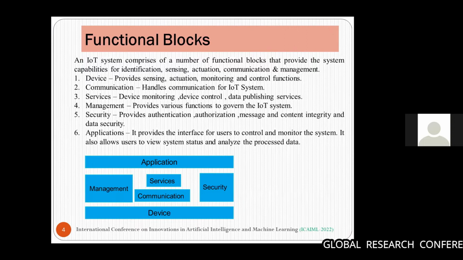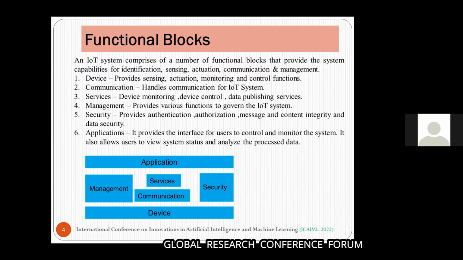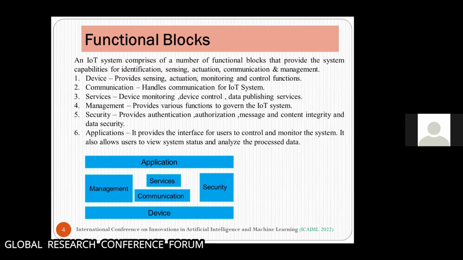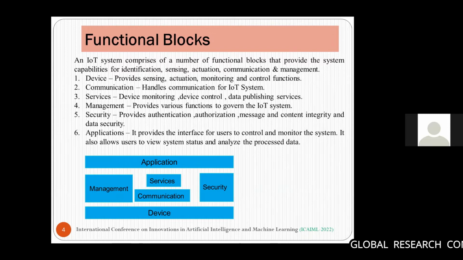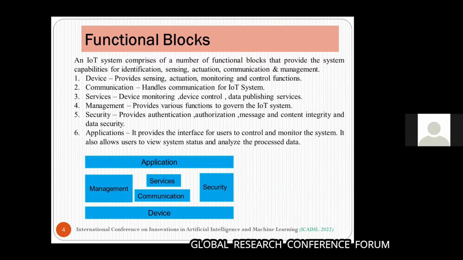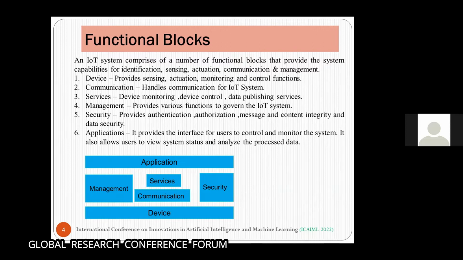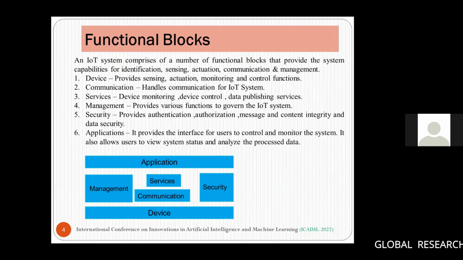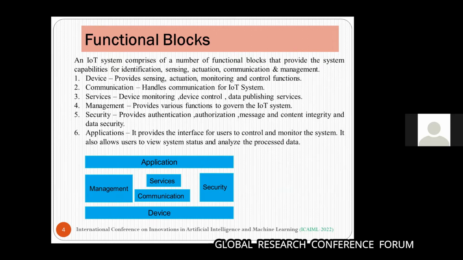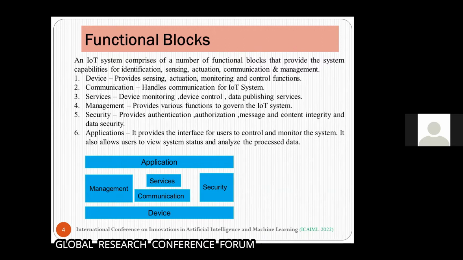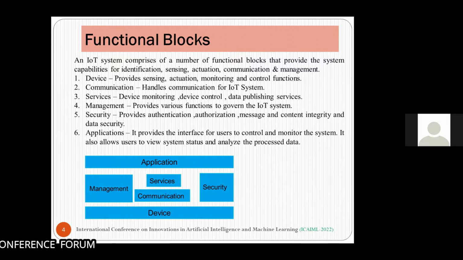As we are connecting different physical objects with the Internet of Things, it has different blocks. These are the functional blocks of the IoT: device, communication, services, management, security, and application. Each block has its own function. The device provides sensing, actuation, monitoring, and control functions.